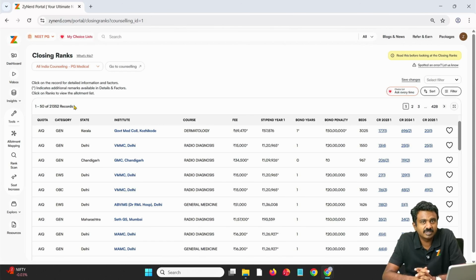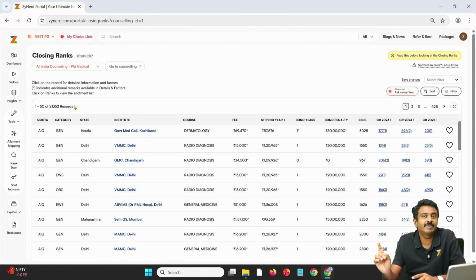In round 2, obviously you will get the seat matrix in the next few days, and once you get the seat matrix, you will know how many vacancies there are. New seats will also be mentioned, and the vacancies will also be mentioned. You will clearly know. But in later rounds, when there is a decision that needs to be taken, where it is an end round, basically you're going to be admitted in this round. If you get admitted, you can't go to the next round.